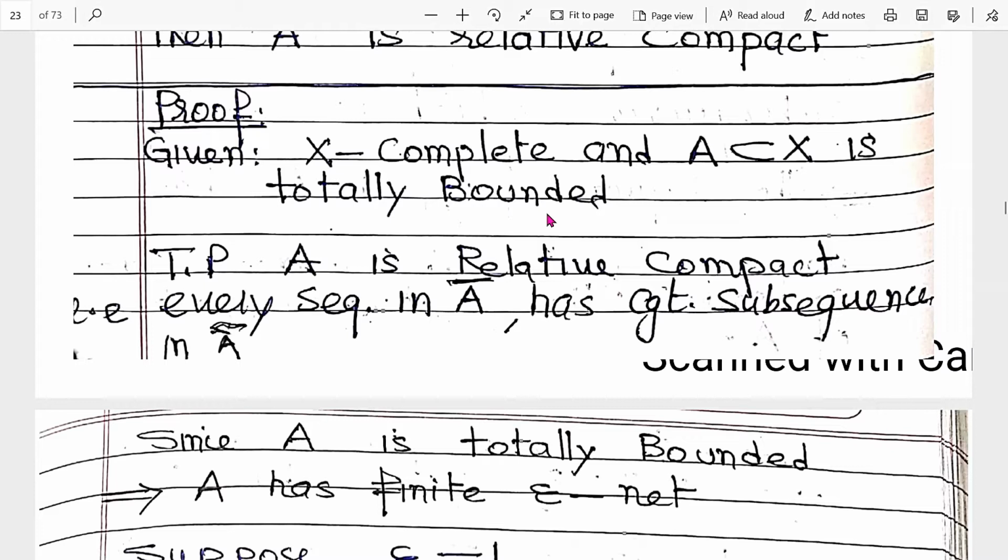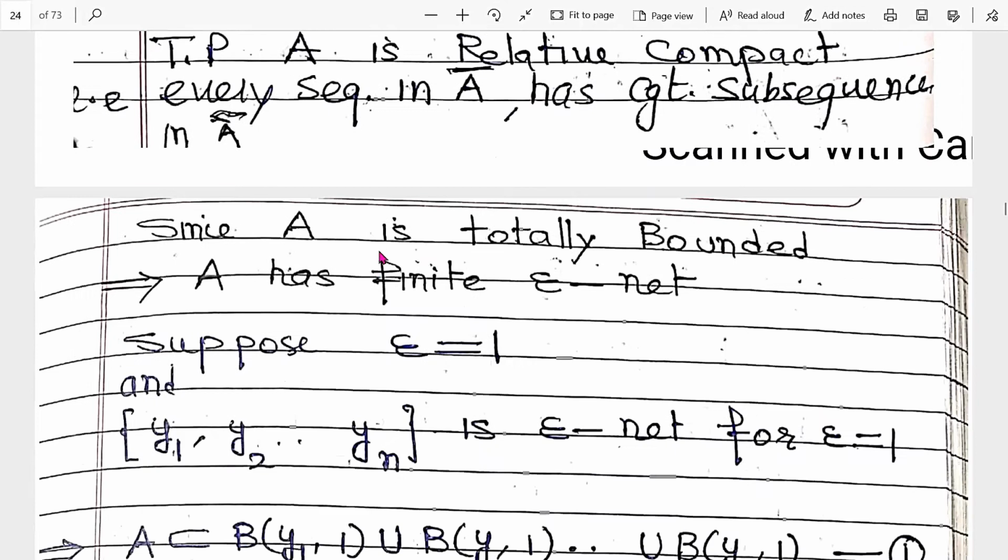So what is the definition of relatively compact? Every sequence in A closure has a convergent subsequence in A closure, right? Because A closure is compact. Now, since A is totally bounded, it has a finite epsilon net. Suppose epsilon equals 1, because epsilon is some arbitrary number. So we take epsilon equal to 1.